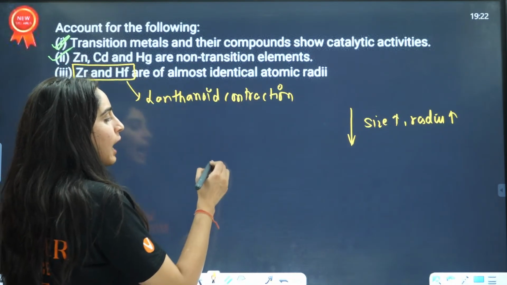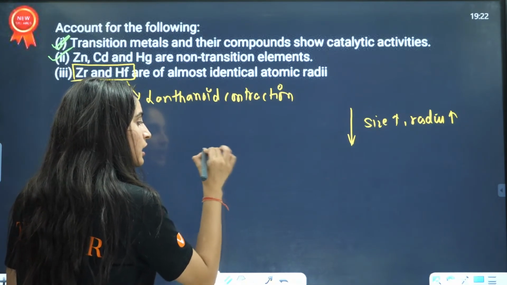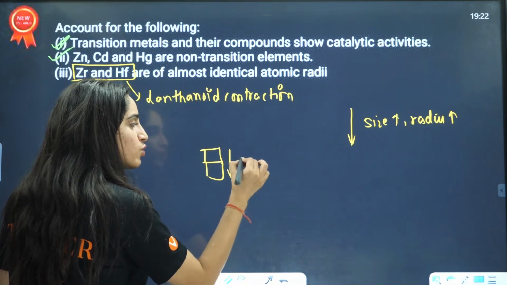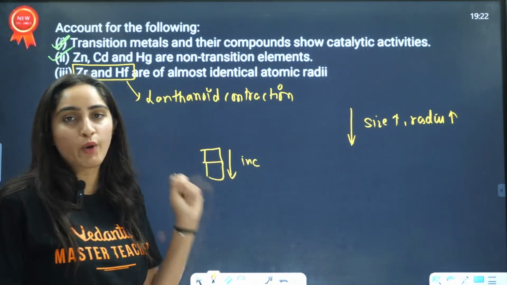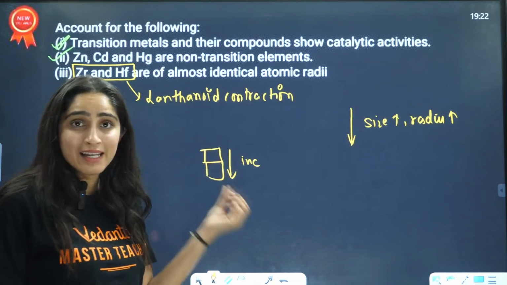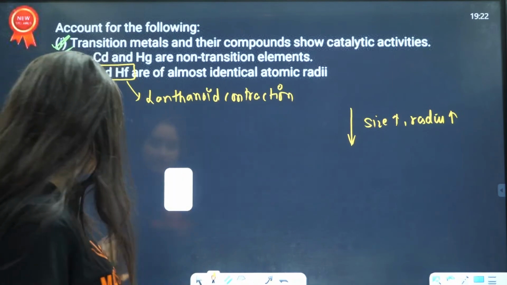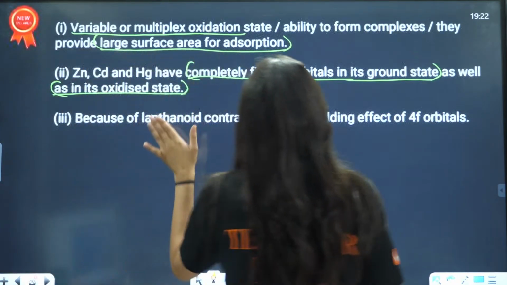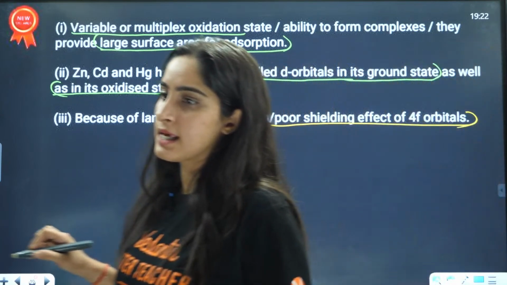But now what will happen here because of the lanthanoid contraction? It was supposed to increase. Because of lanthanoid contraction, it is not able to increase. That is why the radii of zirconium and hafnium are similar, right? So, because of lanthanoid contraction, or the poor shielding effect of 4f orbitals.